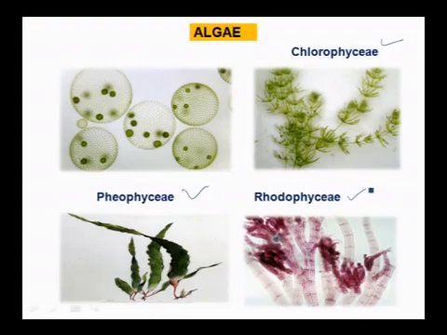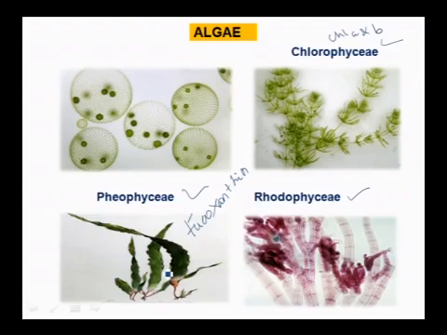Chlorophyceae is having pigments called chlorophyll A and B. That's why these are having this green color. The major color is green and they store food in the form of starch. Whereas phaeophyceae is brown color, olive green to brown color based on how much fucoxanthin is present in it. It may be olive green to different shades of brown colors, and these are commonly called brown algae.